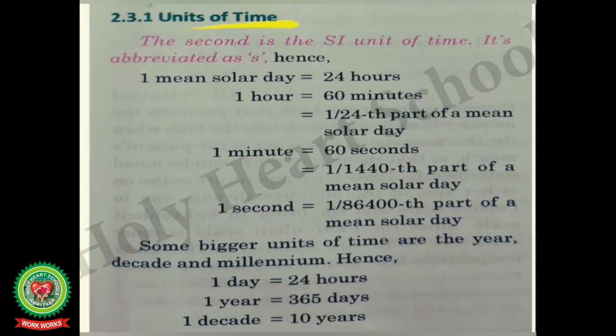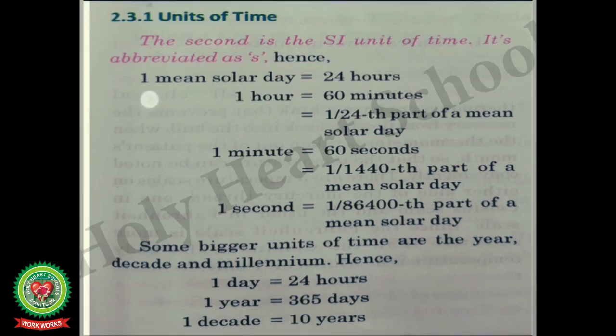Units of time. The second is the SI unit of time. It is abbreviated as s. Hence 1 mean solar day is equal to 24 hours. 1 hour is equal to 60 minutes, that means 1 by 24th part of a mean solar day. 1 minute is equal to 60 seconds, that means 1 by 1440th part of a mean solar day. 1 second is equal to 1 by 86,400th part of a mean solar day.